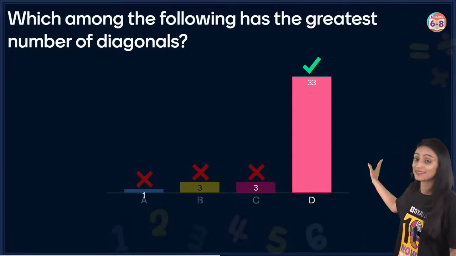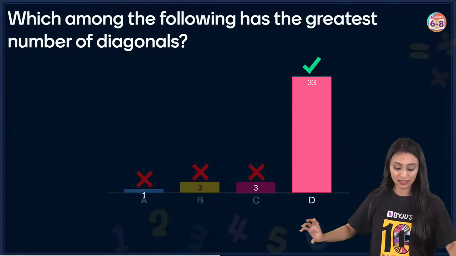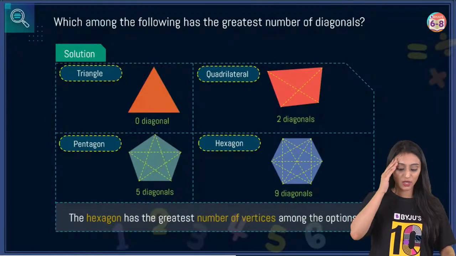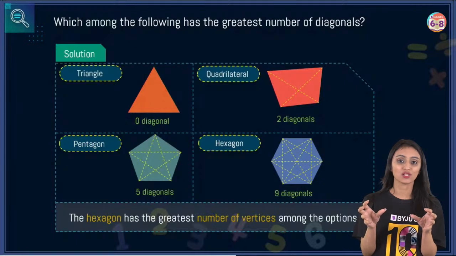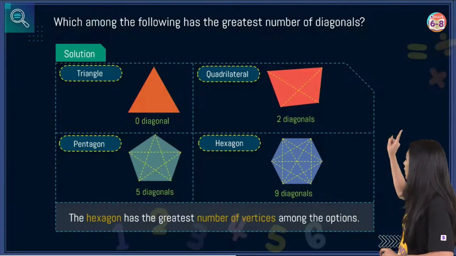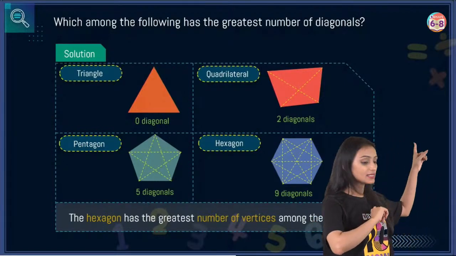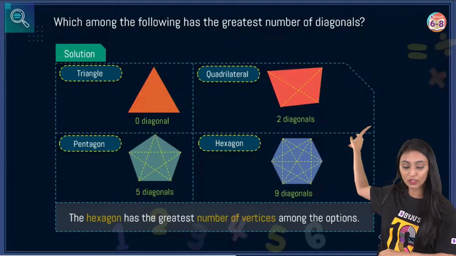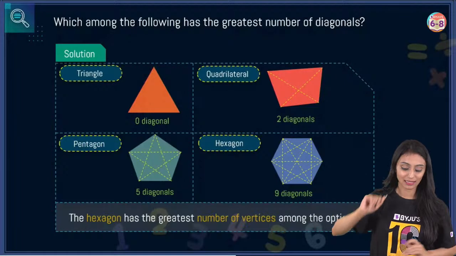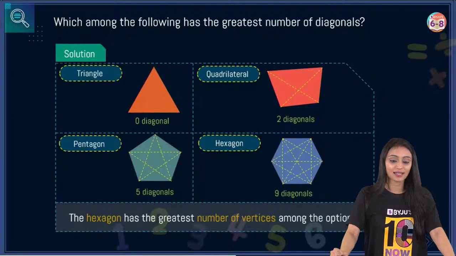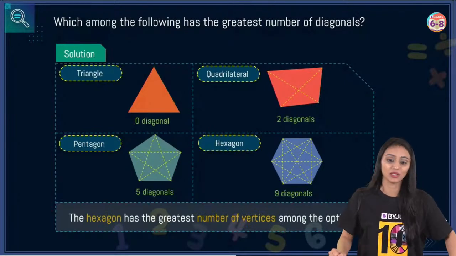Okay, so option D, that's the right answer. And maximum students have given the right answer this time. I'm really happy. Still, the ones who have confusions, you can now take a look. For a triangle, zero diagonals. Reason: a diagonal is basically a line segment found by joining non-consecutive vertices. In a triangle, all of them are consecutive. Not possible, right? In a quadrilateral, if I join the non-consecutive ones, that's going to be 2 diagonals. For a pentagon, 5 diagonals, and for a hexagon, 9 diagonals. So the hexagon has the greatest number of diagonals among the options.